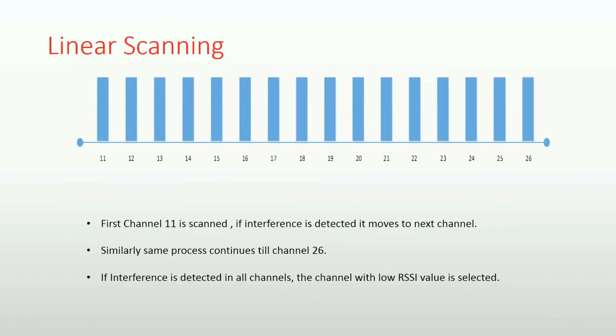In linear scanning algorithm, all the channels are scanned linearly. First channel 11 is scanned, and if found busy, the subsequent channel 12 is scanned, and so on. If a channel without interference is detected, that channel is chosen for communication. If interference is detected in all the channels, the one with the lowest RSSI value is selected.